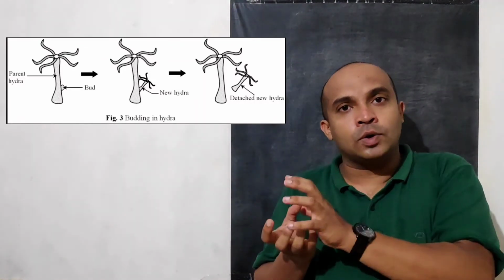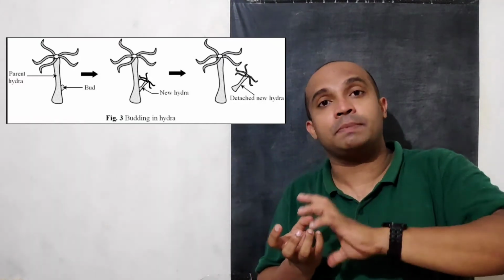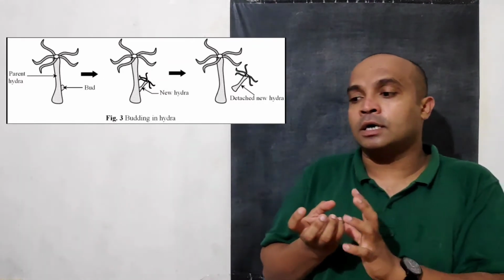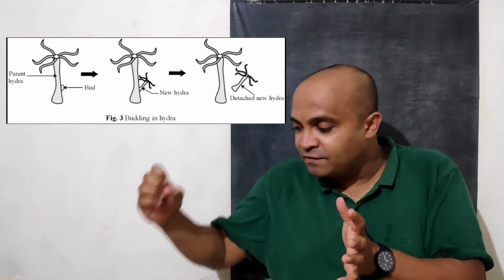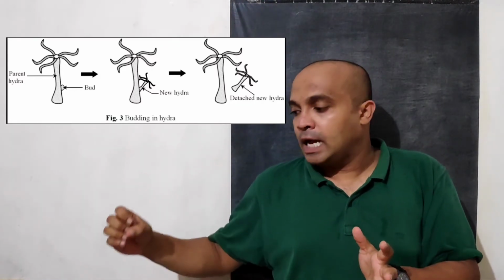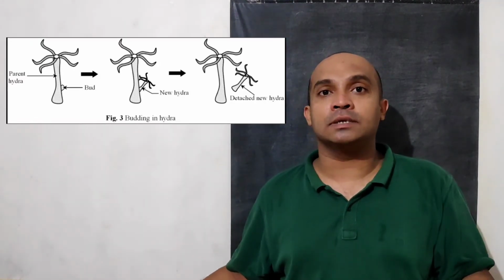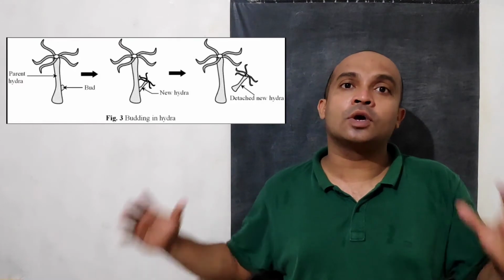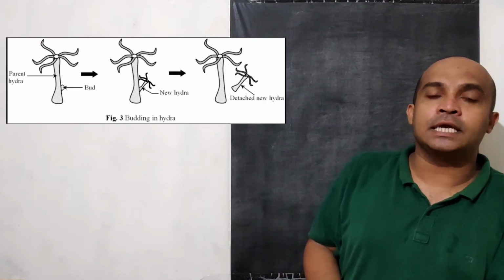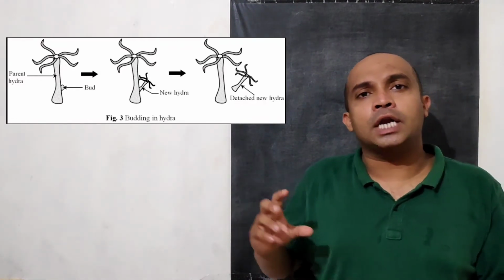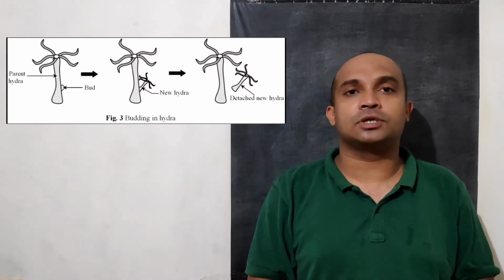This outgrowth gradually grows, and then it detaches from its parent body and gets fixed to the substratum, right? Now this is a whole new individual, developed into a whole new organism. And this kind of reproduction is called budding, where a lateral outgrowth arises from the parental body, from which a new individual develops. Understood? This kind of asexual reproduction is called budding.